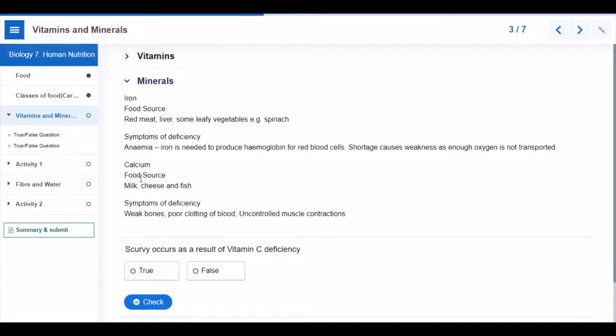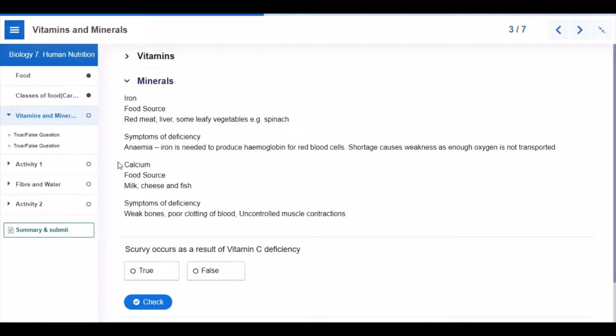Minerals. An example of a mineral is iron, which is gotten from red meat, liver, and leafy green vegetables. Deficiency of iron in the diet can lead to shortage of oxygen transported within the body because iron is needed to produce hemoglobin for red blood cells.